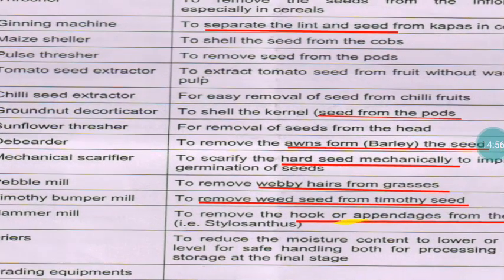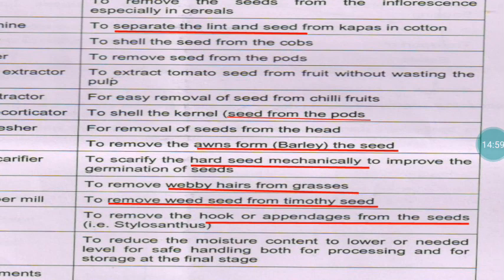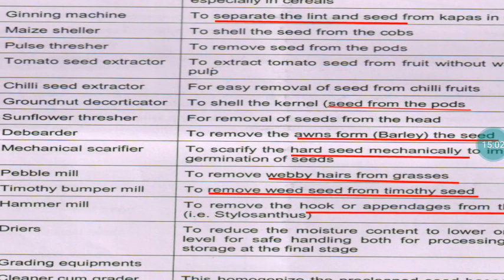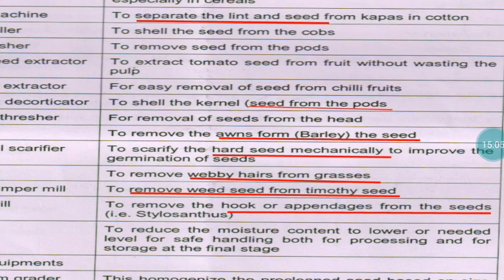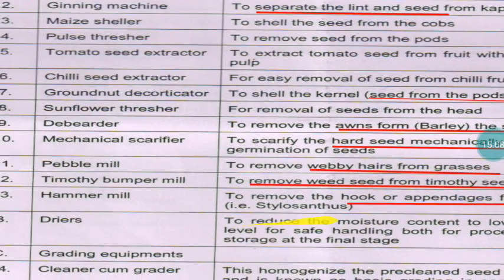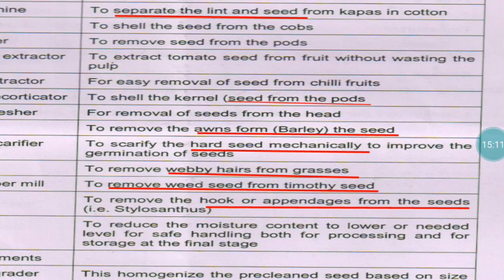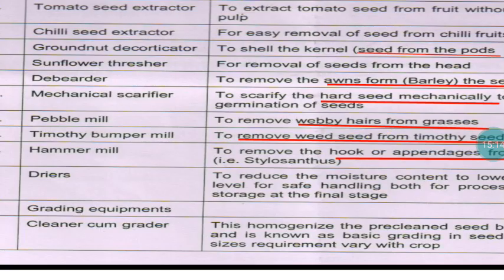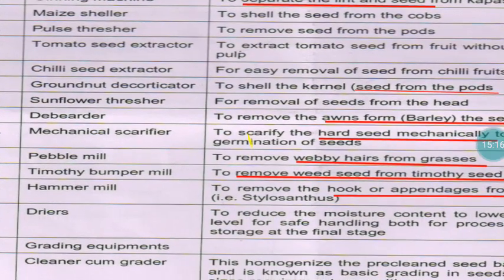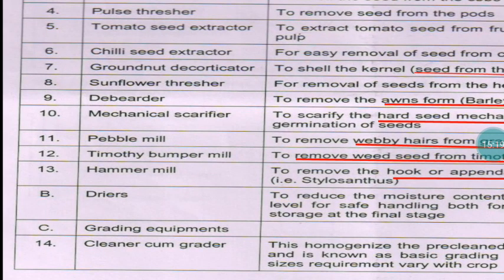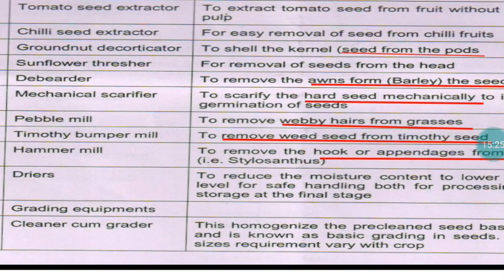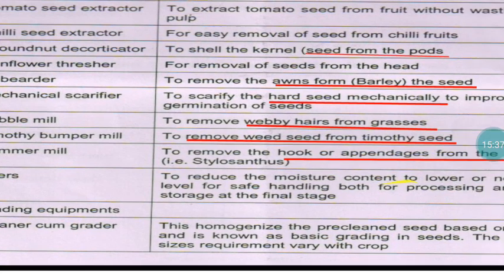Then pebble mills are mainly recommended for removing the whippy hairs from grass seeds. And the Timothy pumper mill is also very specific to Timothy seeds, for removing the weed seeds. And the hammer mill is mainly for removal of the cork or appendages from the seeds. So these are all the extraction related equipment. Similarly, dryers are also available; the dryers and others we will discuss in separate sessions. The third item is grading equipment, mainly for improving the physical purity of the material. The cleaner cum grader does the cleaning and grading with the help of sieves.